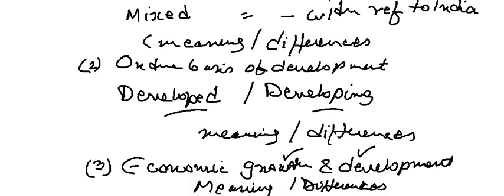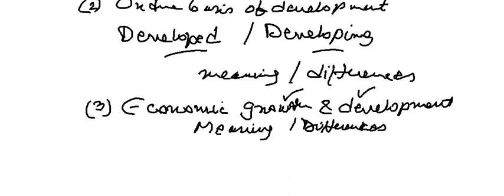Second, on the basis of development, whether an economy is developed or developing, the meaning and differences. The third part is economic growth and development, meaning and differences. This is all we have in the second part of your class 9.